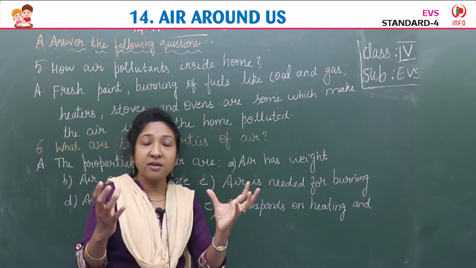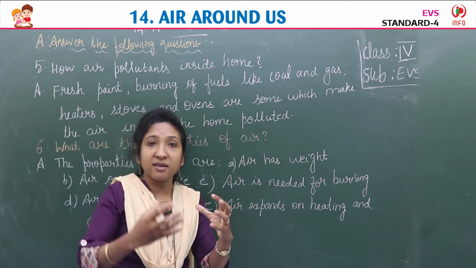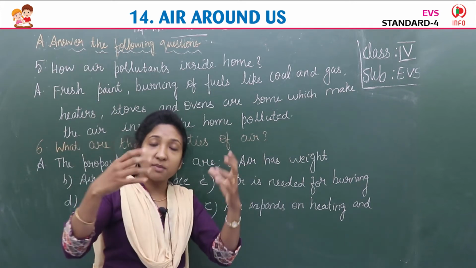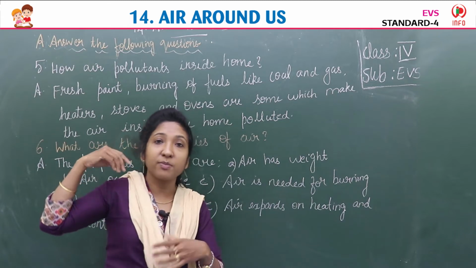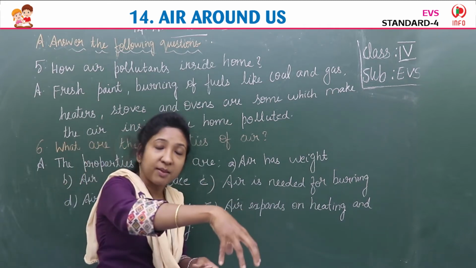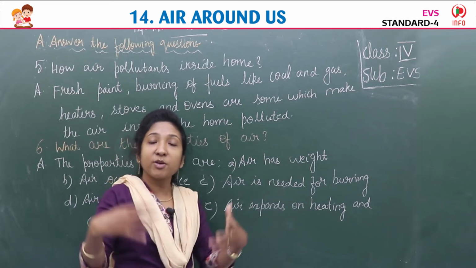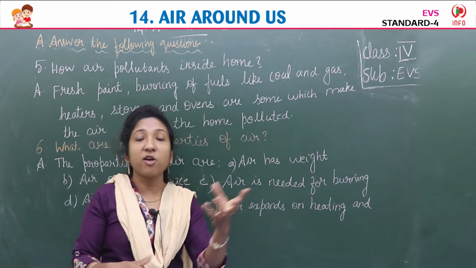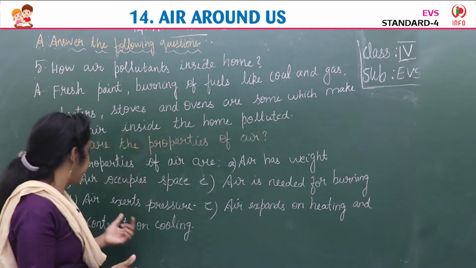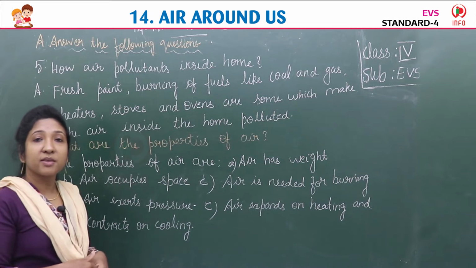When it is open, air is there, which makes the candle light. It means the flame won't cut off because it is burning with the help of air. If we put something upon that, it gets cut off because there is no air. It is not getting the support of air. So air is needed for burning.